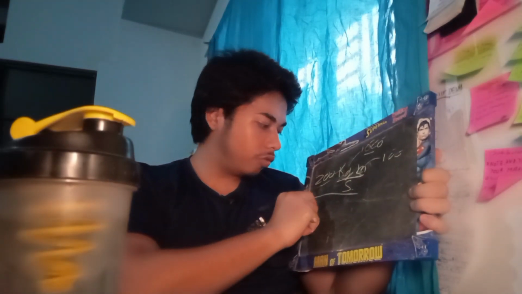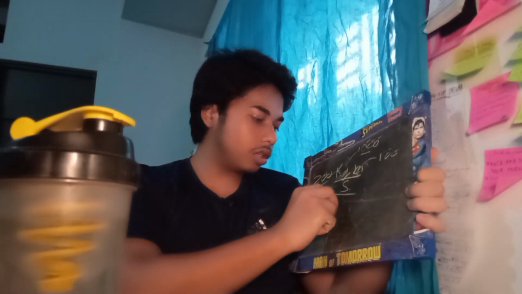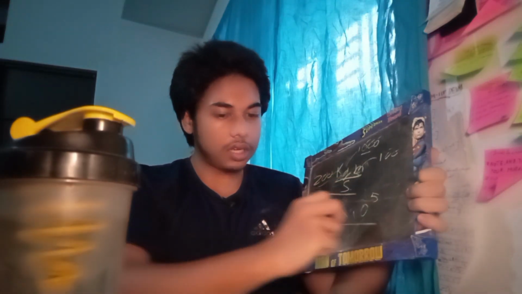Totally, just count the zeros: 1 2 3 4 5. So it would be 200 multiplied by 10 to the power 5. This would be the answer.